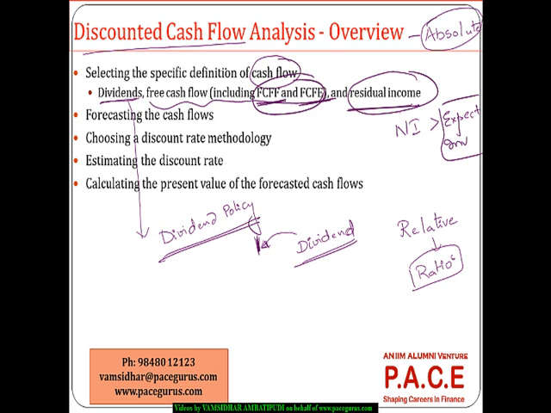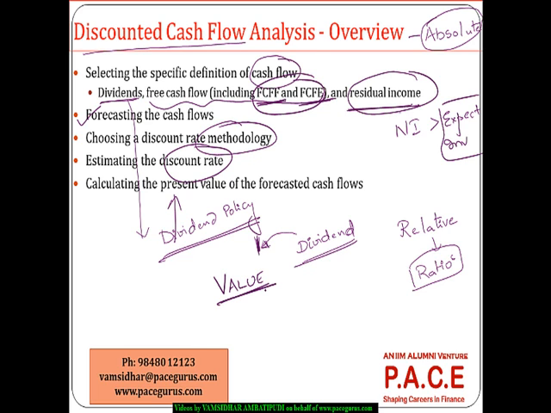So once I have decided the definition of the cash flow, I have to forecast them for the next few years. For the future, I have to forecast those cash flows. Then identify a discount rate methodology. What is the basis for discounting those cash flows to the present value? What is the discount rate that I have to use? On what basis am I going to decide on that discount rate? And once I have identified it, calculate the present value of the future forecasted cash flows and say that that is the value of that particular firm. That's the typical thing that we do in any DCF analysis.